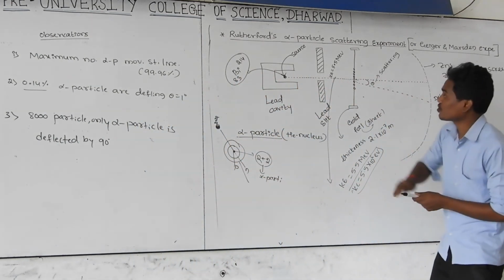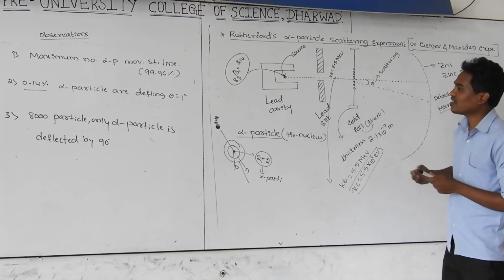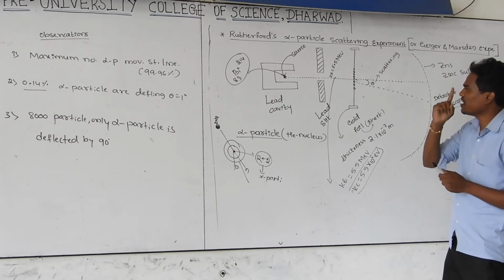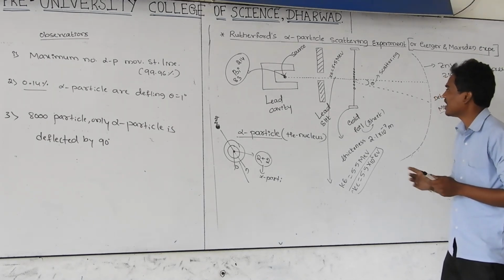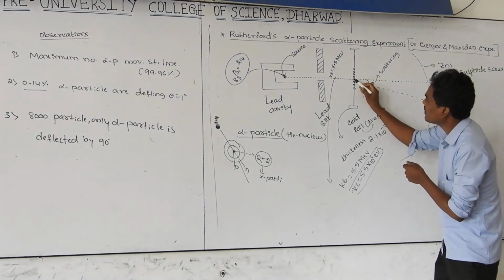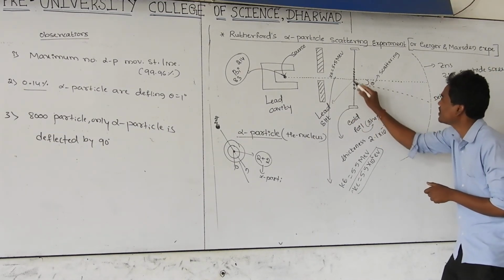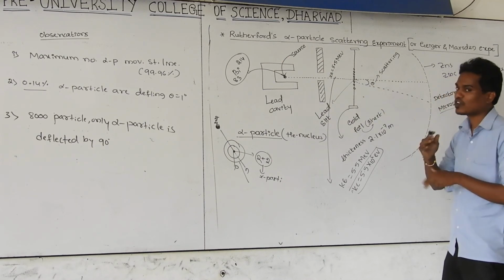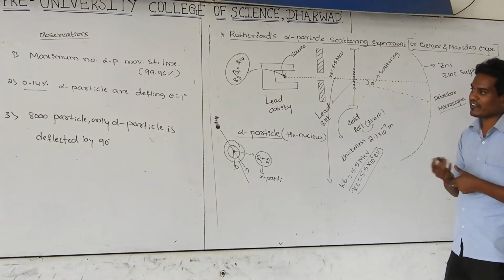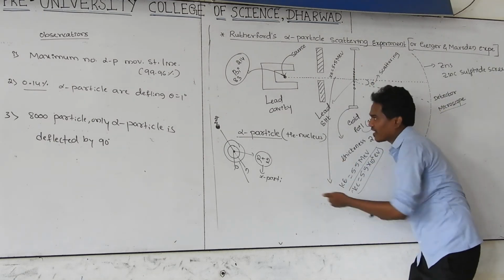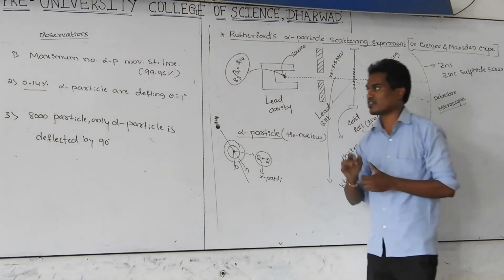Of those, 7,999 particles move in a straight line, and only one particle deflects by more than 90 degrees. It means the angle between these two lines is 90 degrees. Out of 8,000, if you observe very carefully, only one particle comes back. That is the third observation.